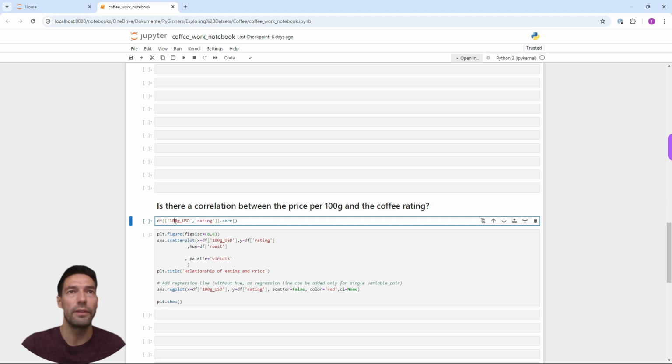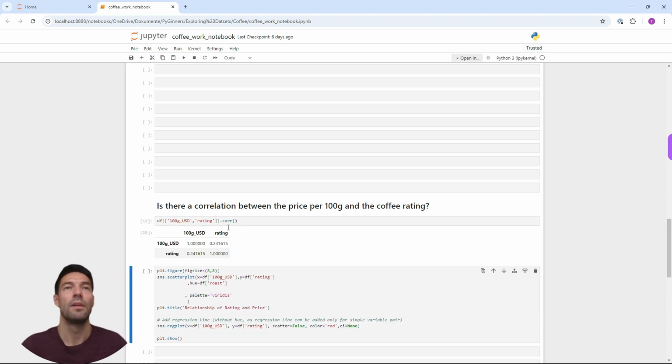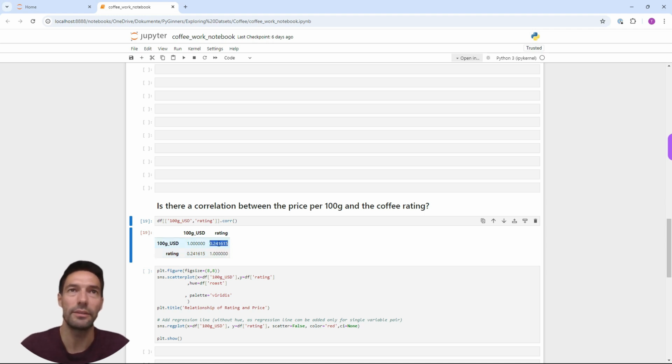So I filtered to just these two columns and added .corr. If we run this cell, we see that obviously between price and rating there's 100% correlation, and we're interested in this number. 0.24 is the correlation between the price and rating.